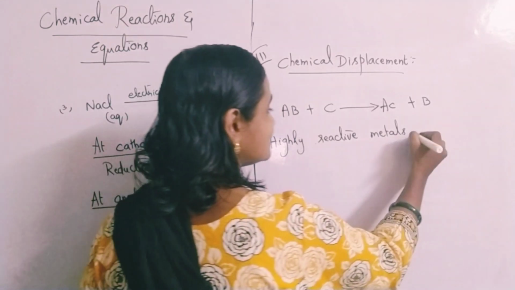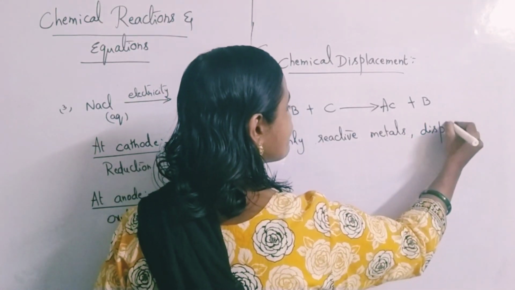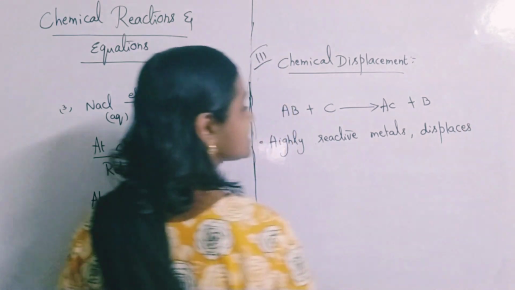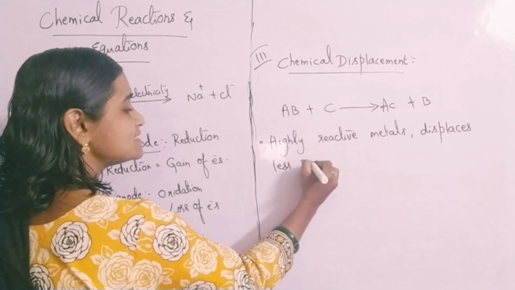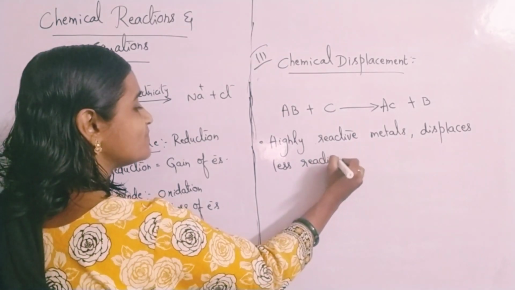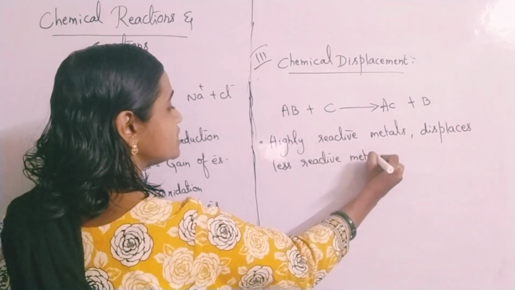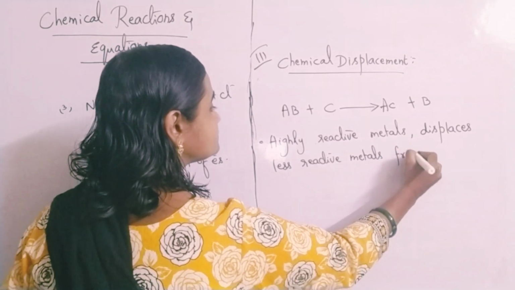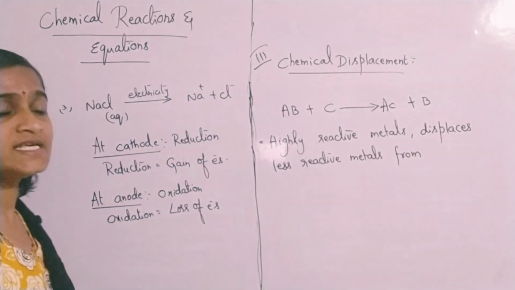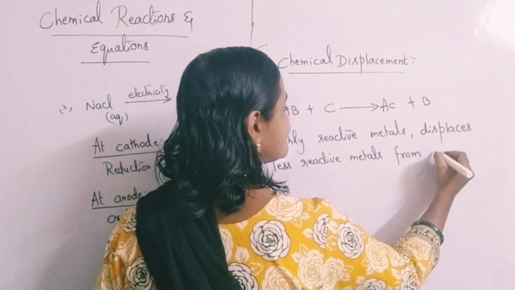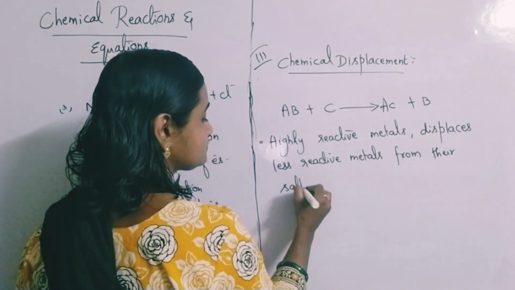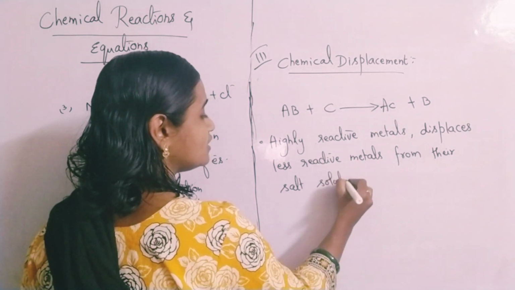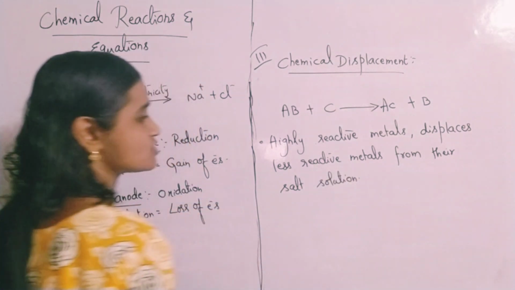Highly reactive metals displace less reactive metals from their salt solutions. This is what you call a displacement reaction.